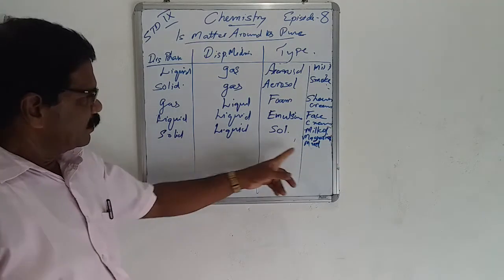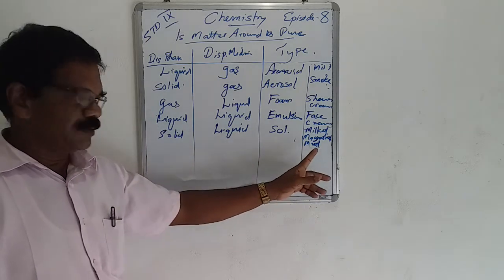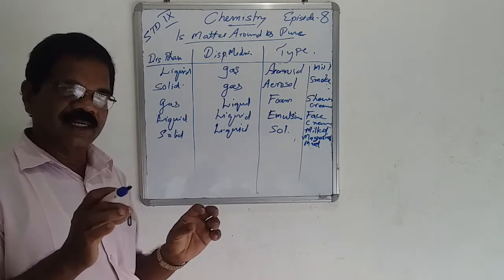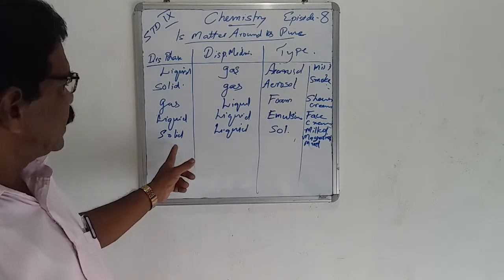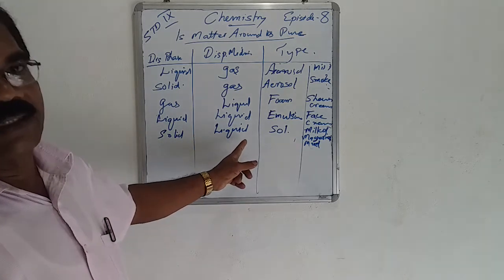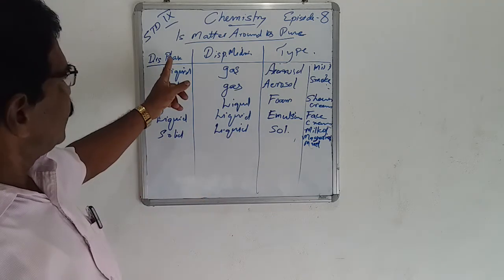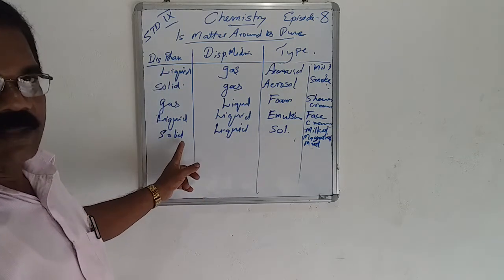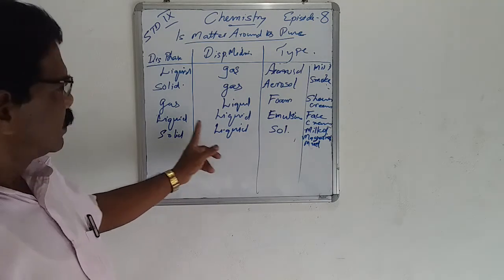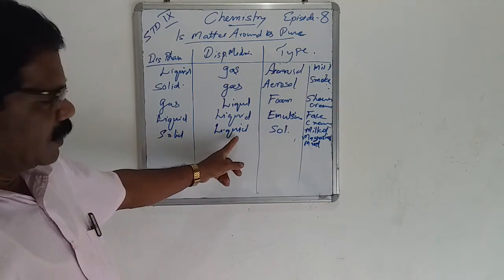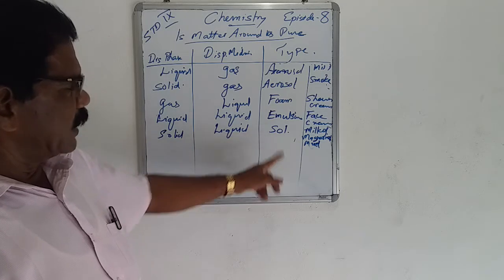In mud, the soil particles are the solid state and water is the liquid state. That means the solute is mud, the solvent is water, solid and liquid. That is known as sol.